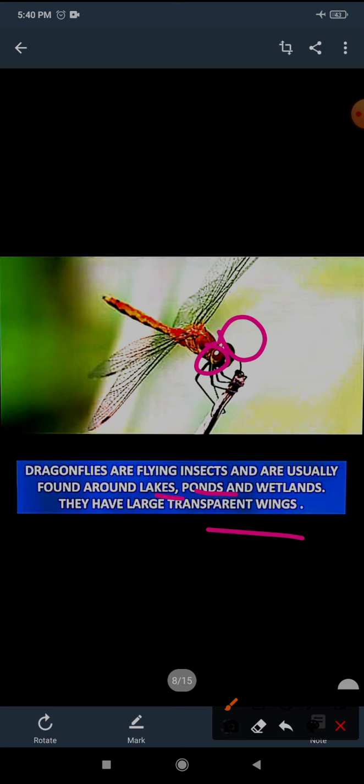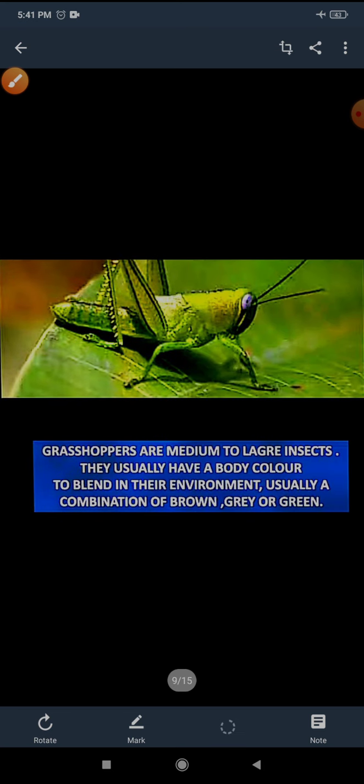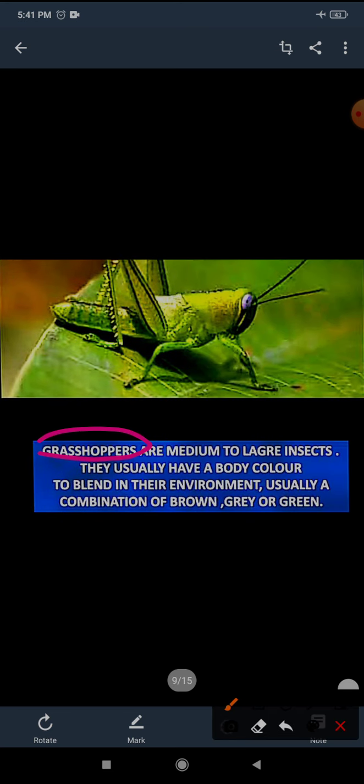Now, children, if I ask you a question, where can we find dragonflies? You will answer me, ma'am, you can find dragonflies near ponds, lakes, and wetlands. Now let us gather some information about the grasshopper. This is a grasshopper.